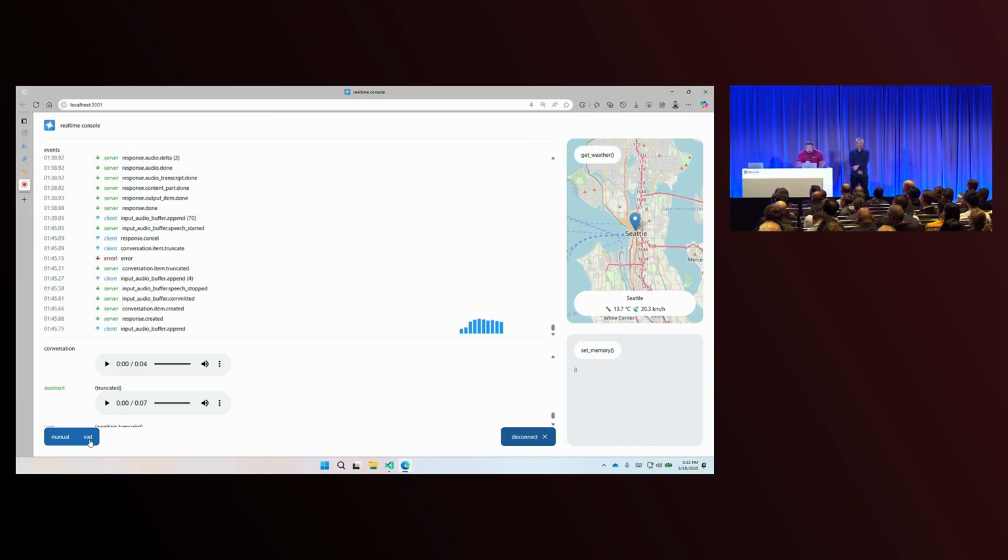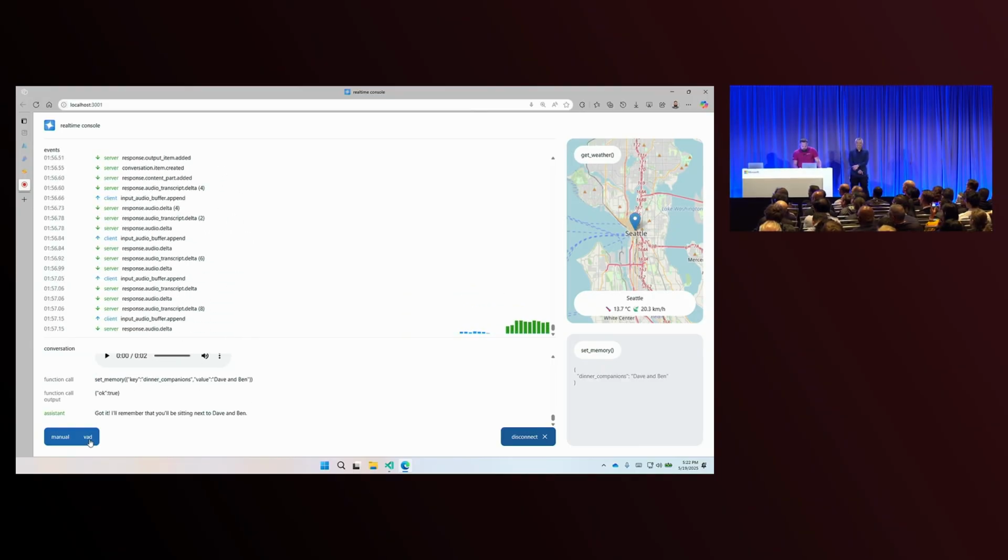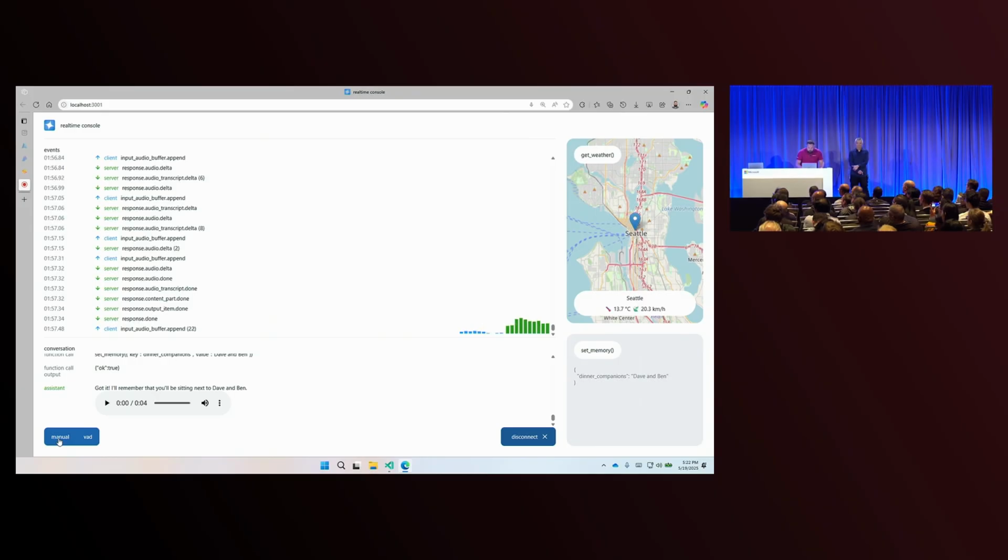Awesome. Look, I meet so many people, I often forget names, and I'm going to be sitting next to Dave and Ben. Can you remember that for me? Got it. I'll remember that you'll be sitting next to Dave and Ben.